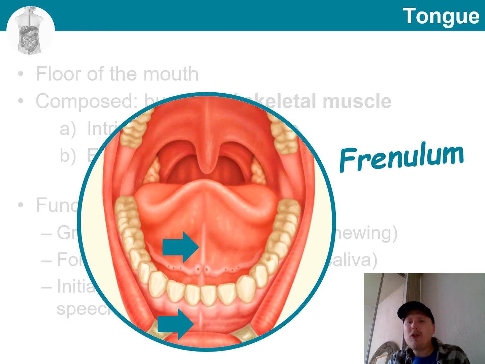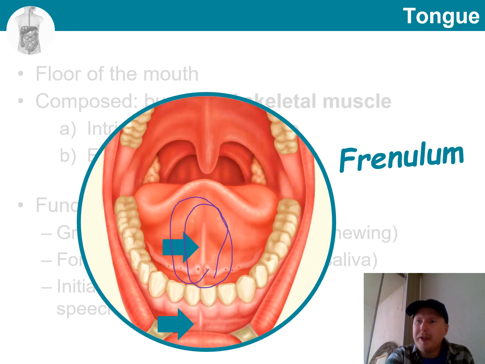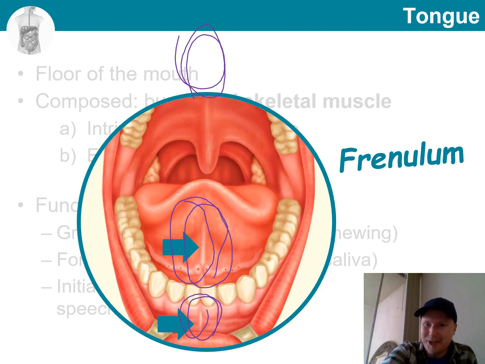And then the term frenulum. It refers to this small ridge or fold that connects the tongue to the floor of the mouth. Sometimes frenulum can be cut when a baby has trouble with latching. There is frenulum also more anteriorly within the vestibule of the lower jaw and also on the upper jaw.